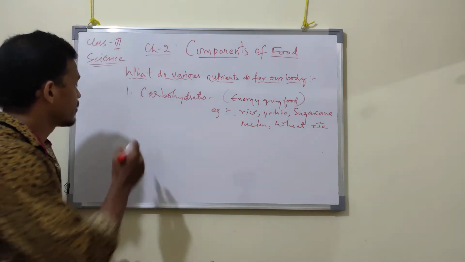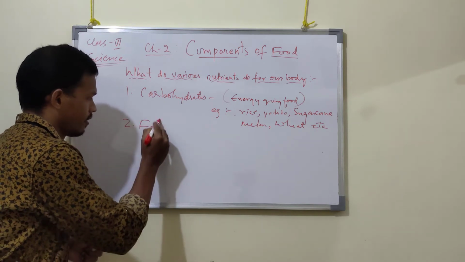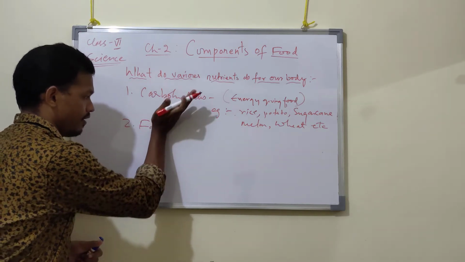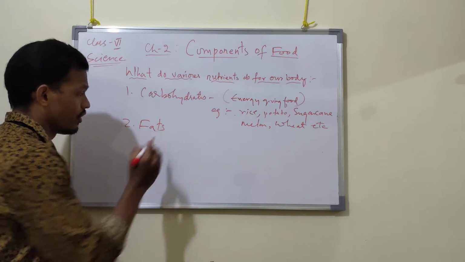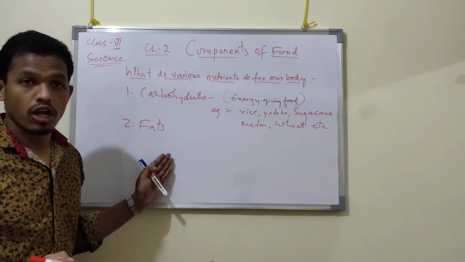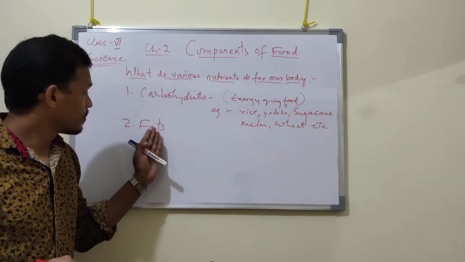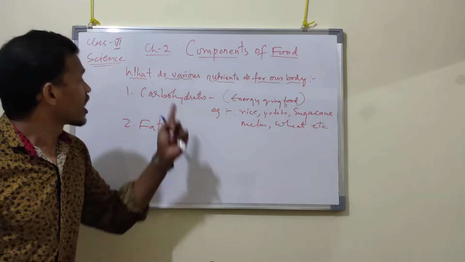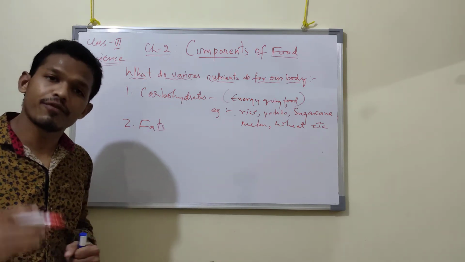Next is fats. We require fats because fats also provide us energy. Carbohydrates and fats together provide energy.